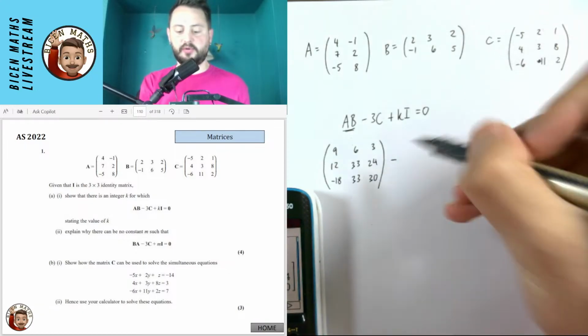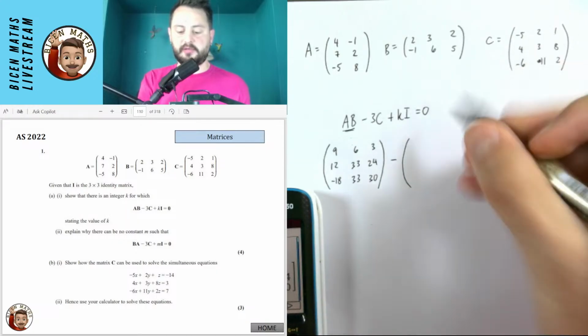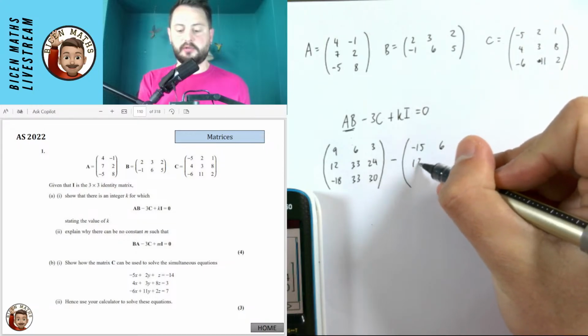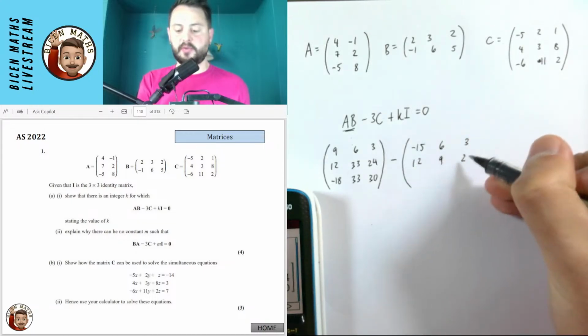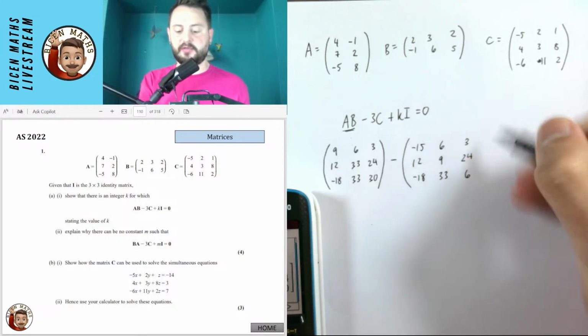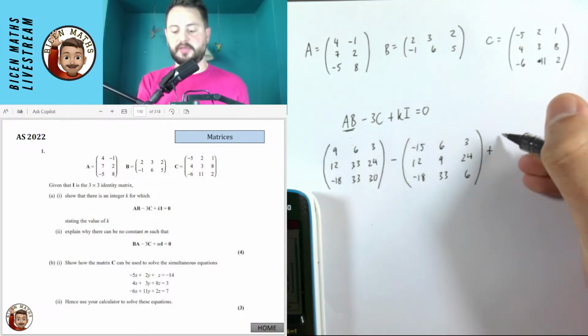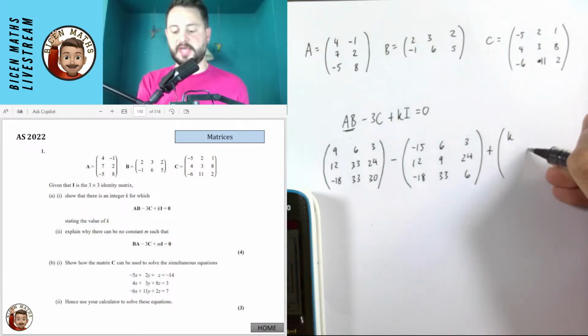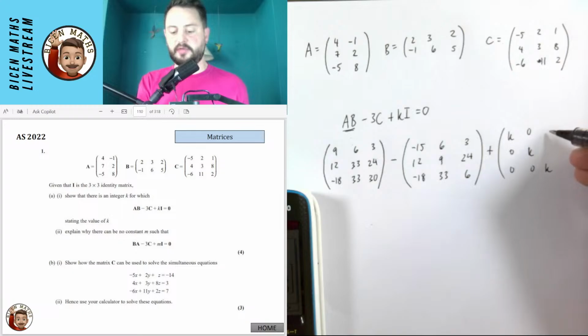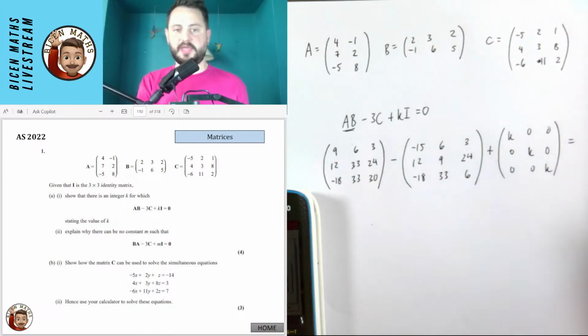So I'm just going to multiply all of these ones by 3. So that's going to be a minus 15, a 6, a 3, a 12, a 9, a 24, a minus 18, a 33, and a 6. And then it's going to be plus K lots of I, which is just going to be a K, K, and another K here. And then all of these zeros. And we want all of that thing to just be equal to 0.